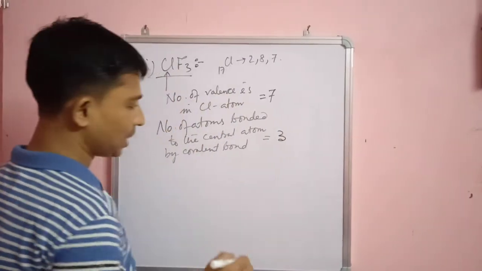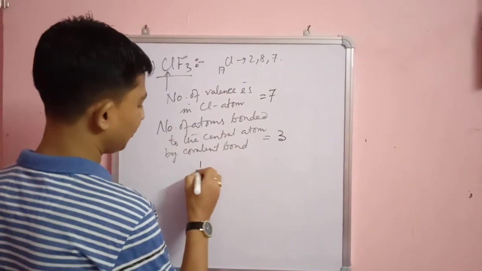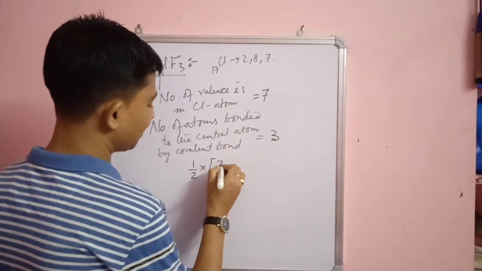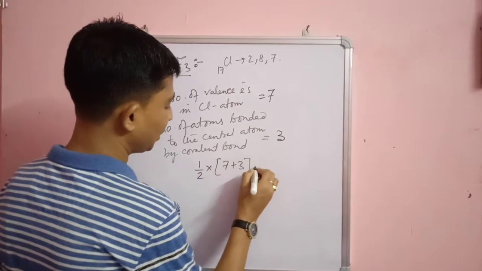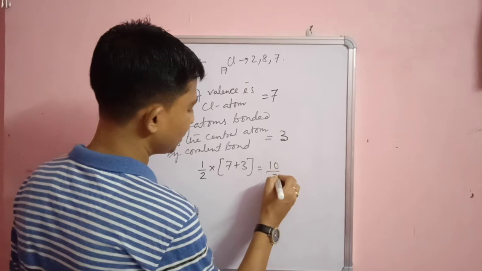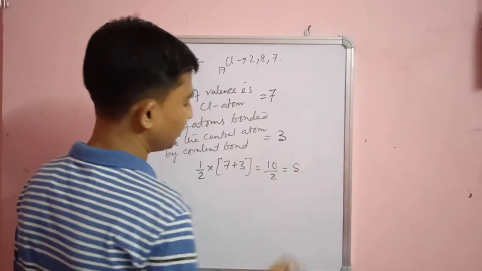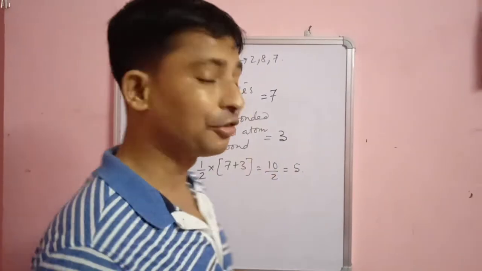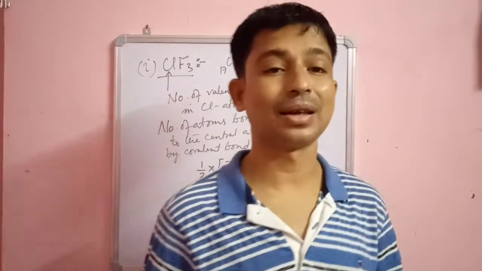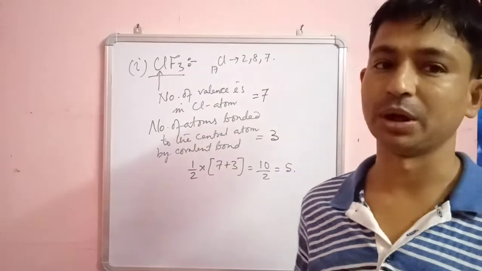As per the formula, we have half into 7 plus 3, which equals 10 by 2, equal to 5. This means there are 5 electron pairs around the central atom chlorine in this molecule.